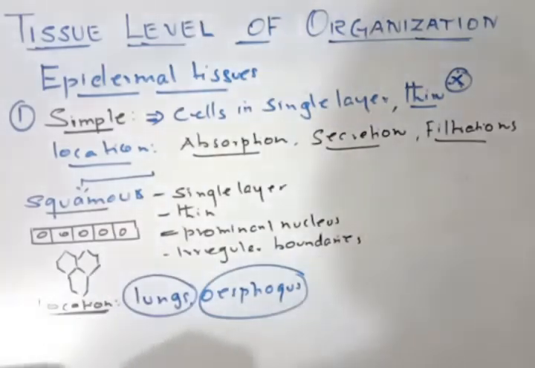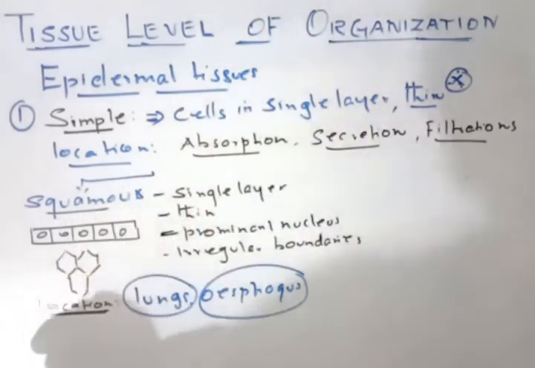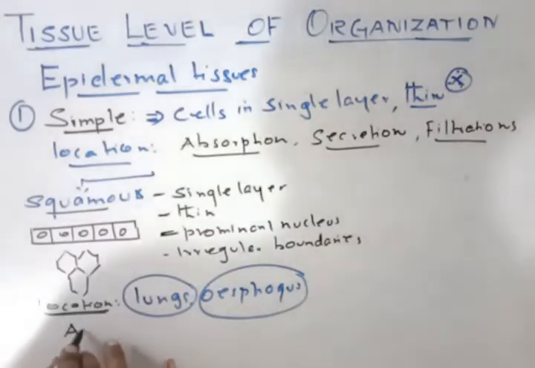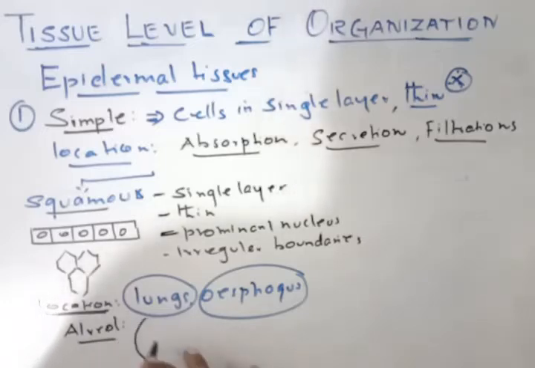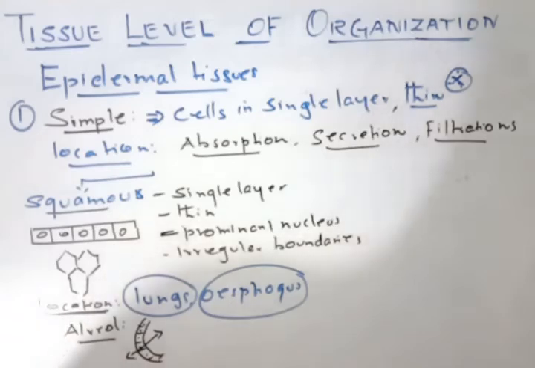Now we will talk about this from a different angle. So first one is the alveoli. The alveoli are there in the lungs for gas exchange. The alveoli are made up of simple squamous epithelium for the exchange of gases. This is number one.